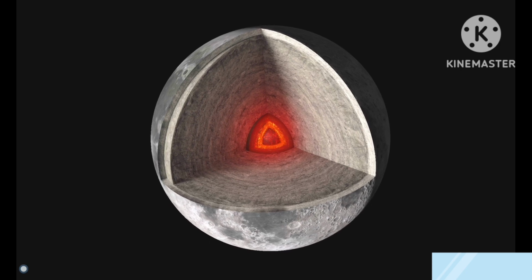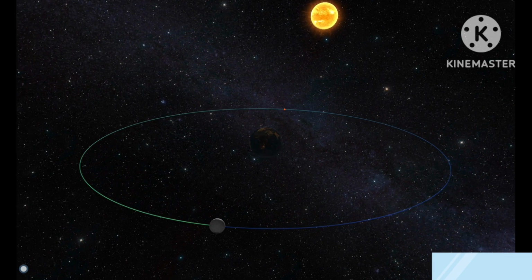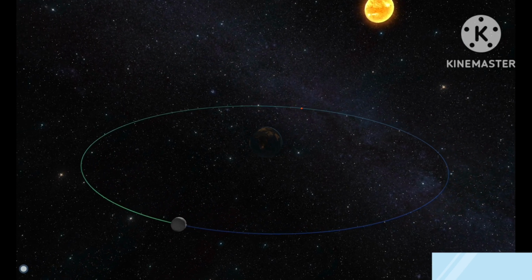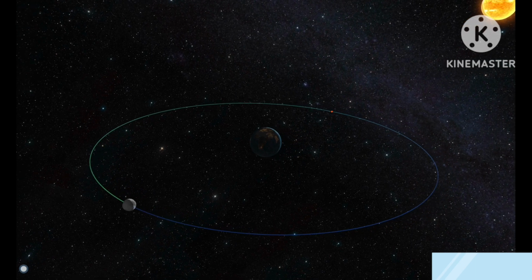The Moon's diameter is about 1/4 of the Earth's. It is an extremely large moon in the inner solar system. Compared to its mother planet, the Moon is the largest natural satellite in the solar system. While orbiting the Sun, the Earth and the Moon orbit their common center of mass, located below the surface of the Earth.